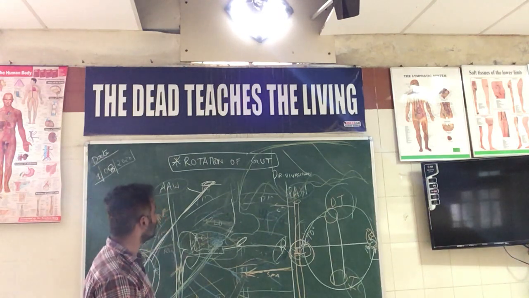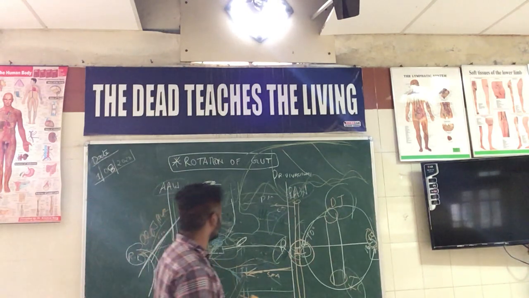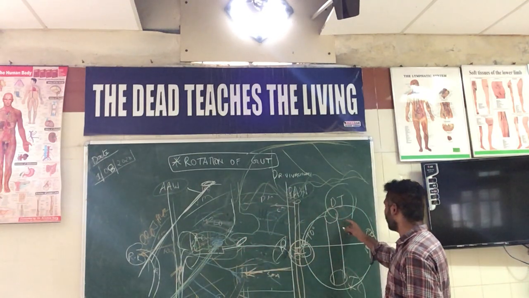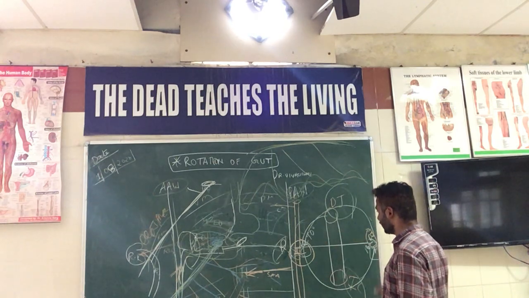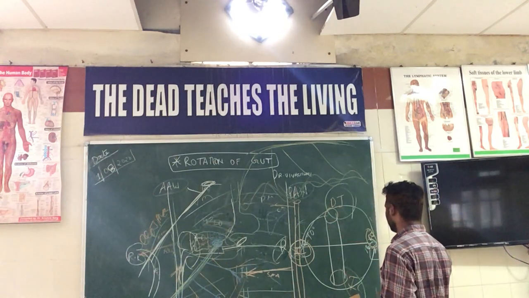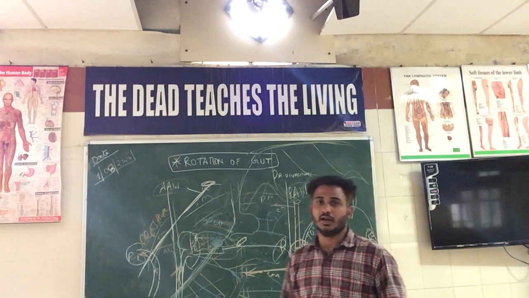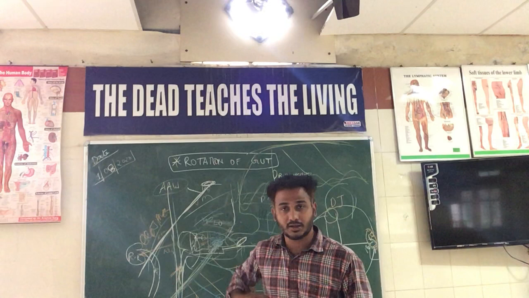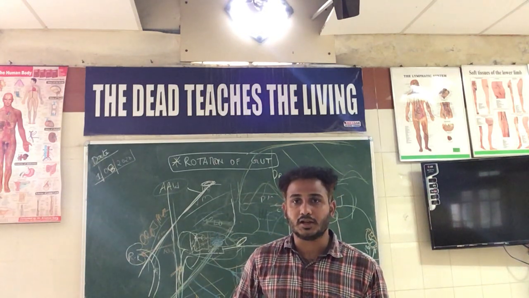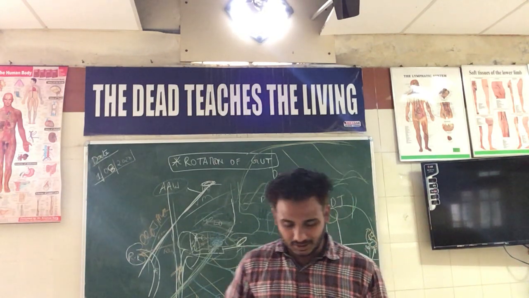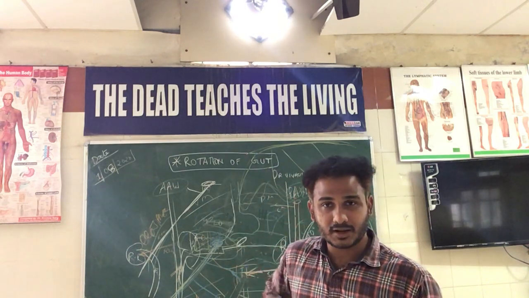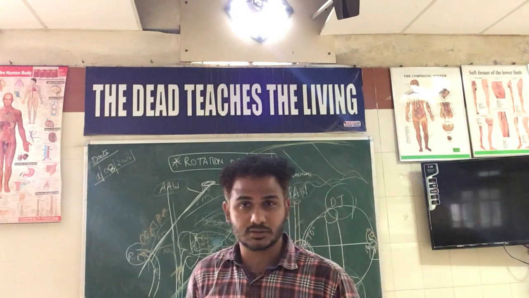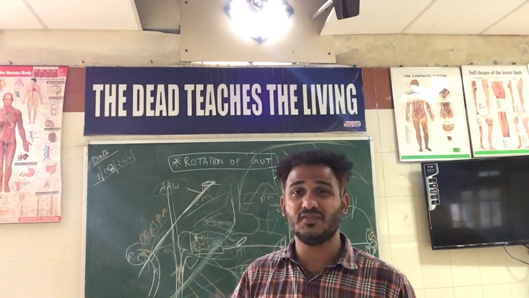So this is what I would like to say regarding the development. Here I would like to add one more point. After the second stage of the rotation of the gut, the next 180 degrees happens, and during it the ileocecal junction will be on the right side, but it will not have descended into the right iliac fossa. Why? Because the descent of the ileocecal junction from the right side into the right iliac fossa occurs because of differential growth.